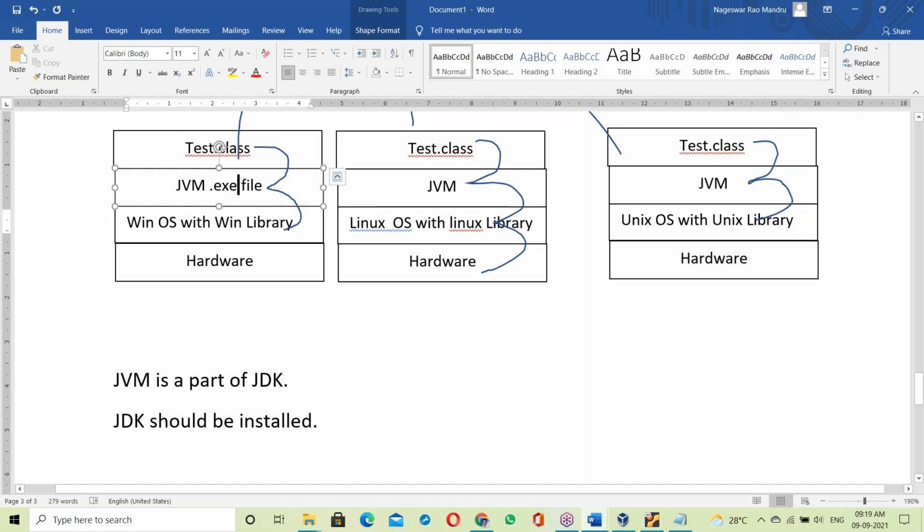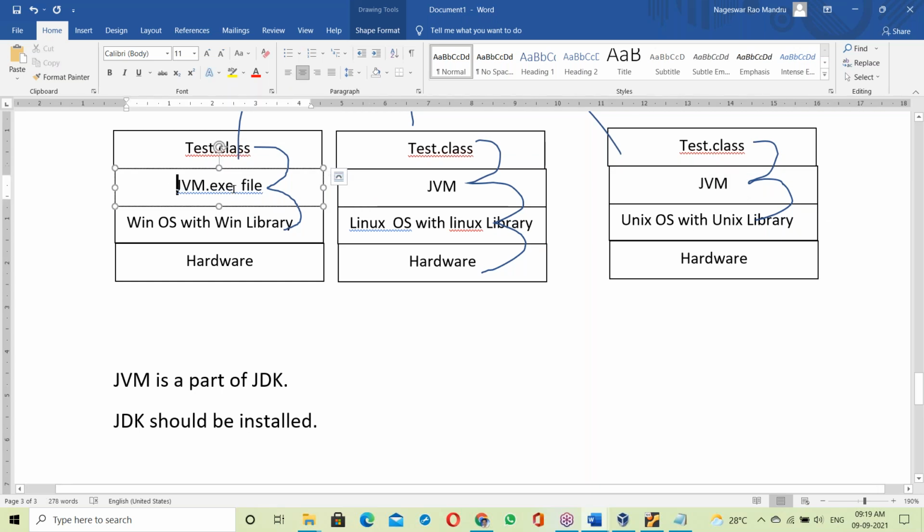See here, this JVM is an exe file. That means this JVM contains the Windows library. You understand that point. If it is a .exe file, the .exe contains a library. So the Windows JVM contains the Windows OS library, the Linux JVM contains the Linux OS library, and the Unix JVM contains the Unix library.